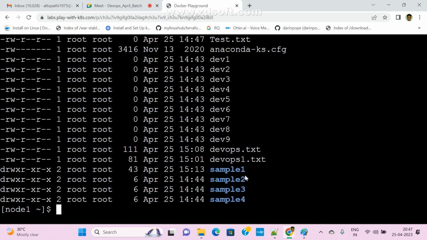Now what is the question? They want to search one string in all files in a particular directory.